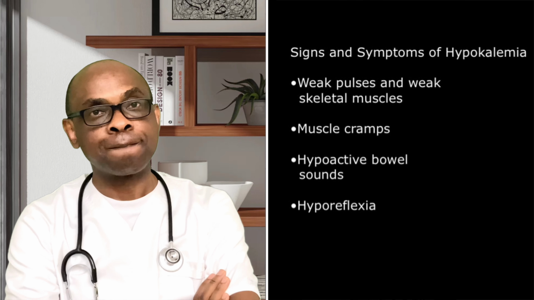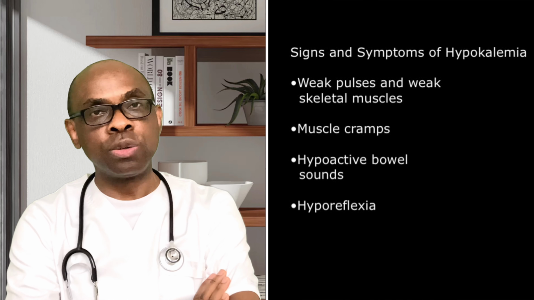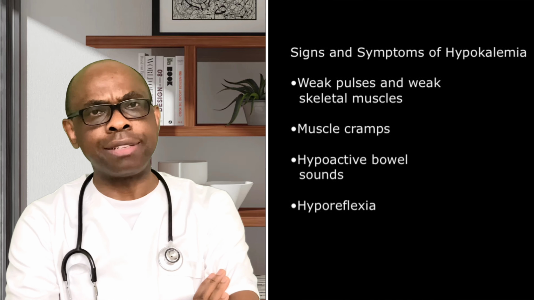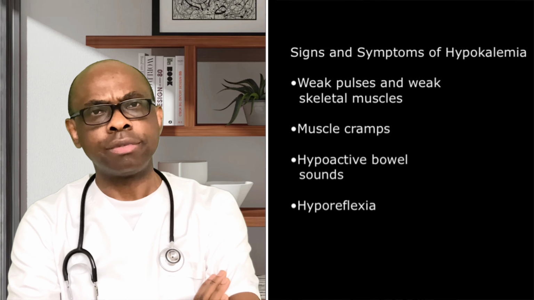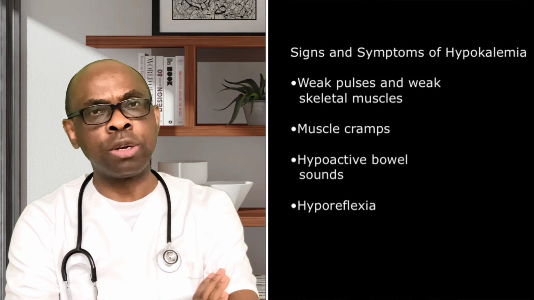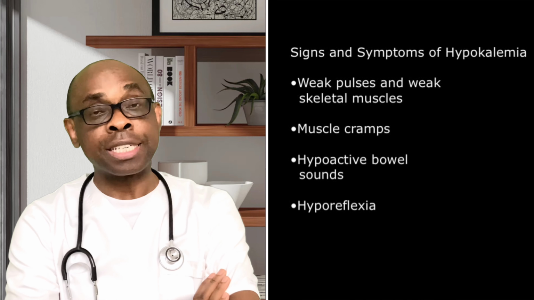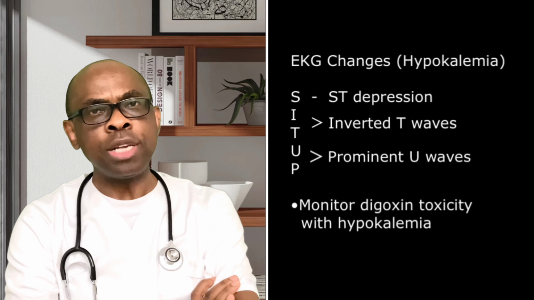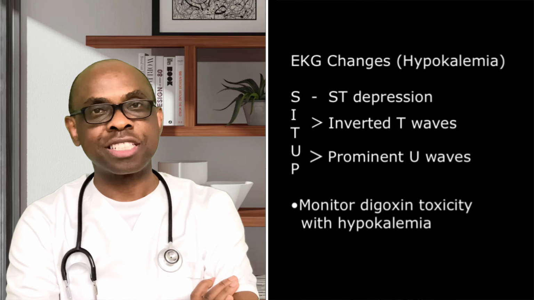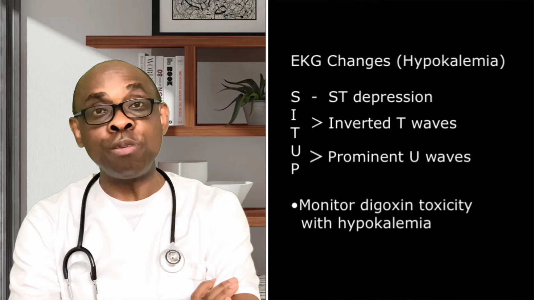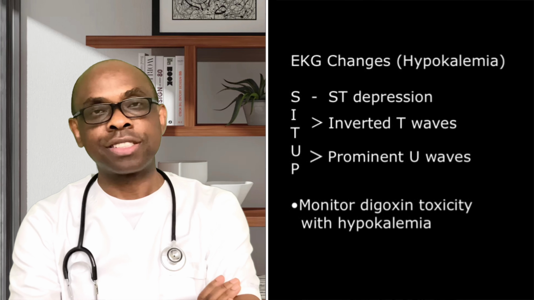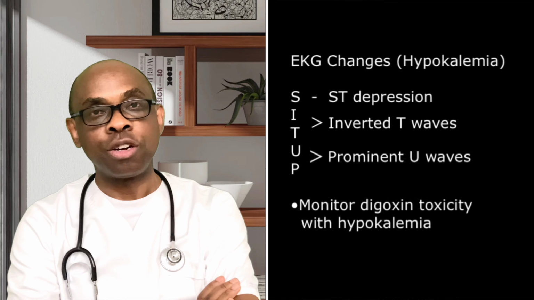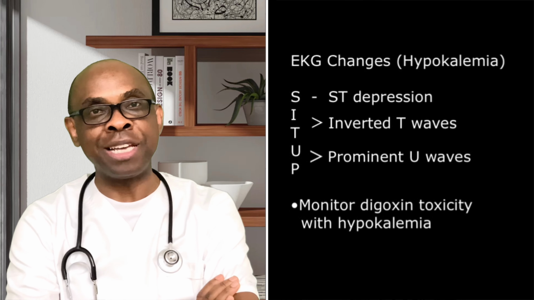And when you look at the neural system too, you're going to begin to see some signs. Signs like muscle cramps are very common with low potassium. And as a result of that, something needs to be done. Apart from that, when you look at some of the EKG changes, and these are some of the things they do bring in NCLEX, EKG changes with respect to hypokalemia.